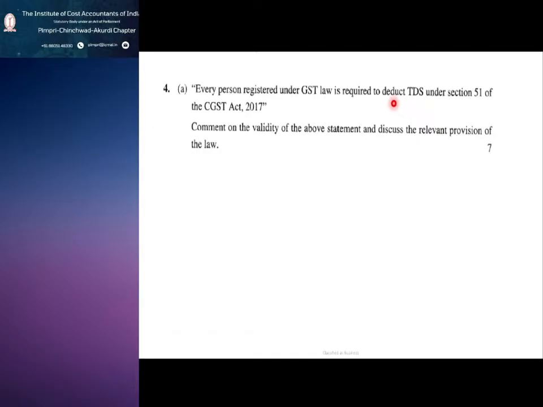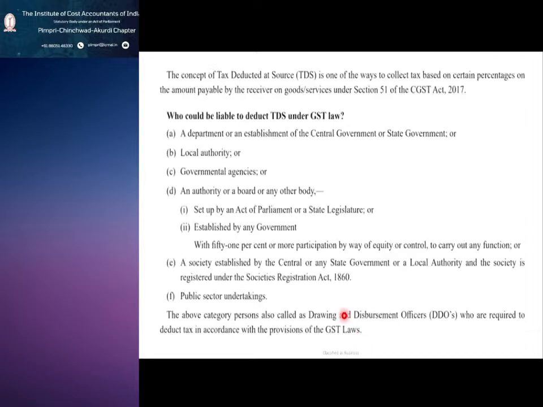So who is eligible to deduct TDS? There is another TDS, but that you can see in direct tax. This TDS is what? The concept of TDS is one way to collect tax based on certain percentages on the amount payable by the receiver.